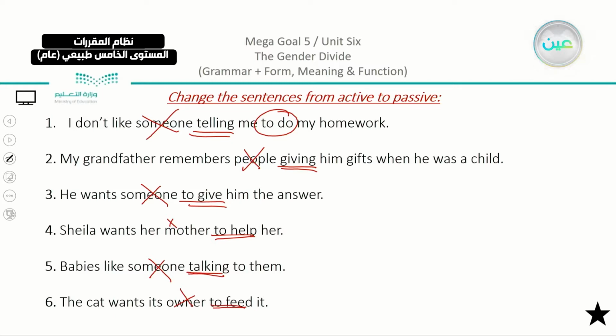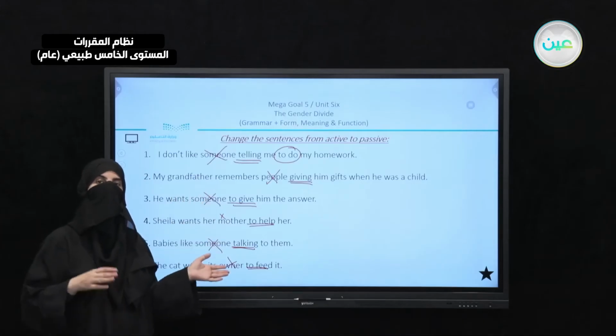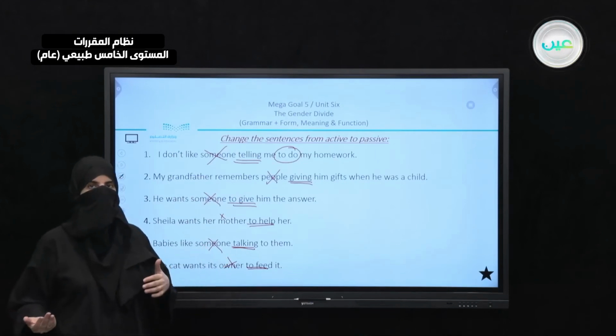Now, this is the first part that I helped you with. We decided where the subject is, and we're going to take it out. And then where is the verb? Now, the second thing that you are going to do, depending on the verb that you have, is to use the passive form.